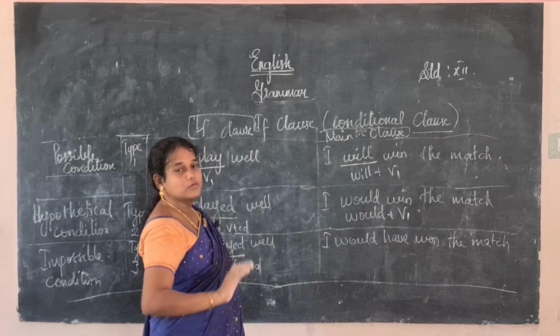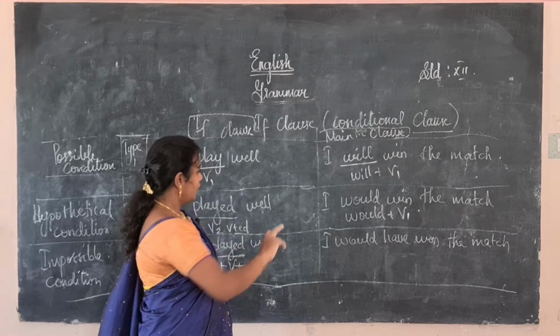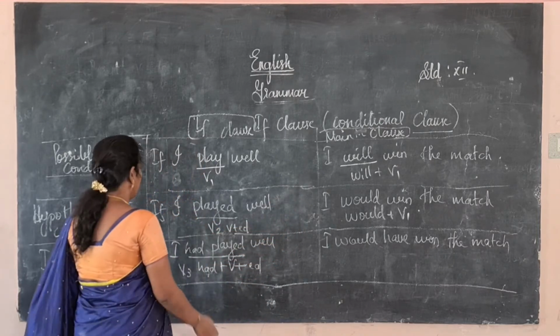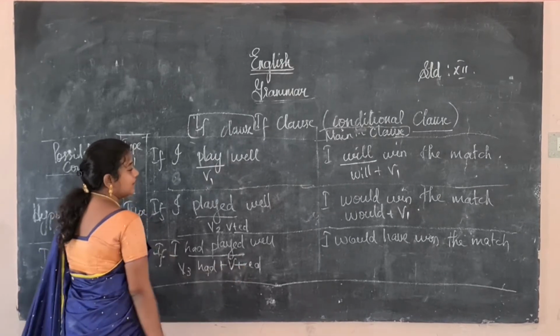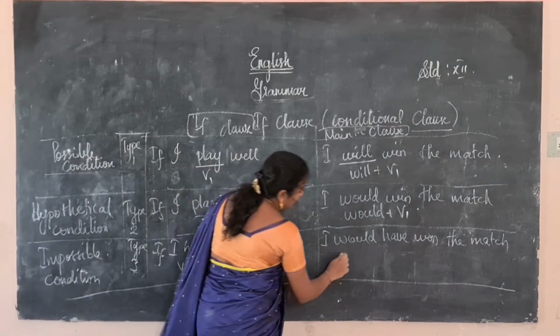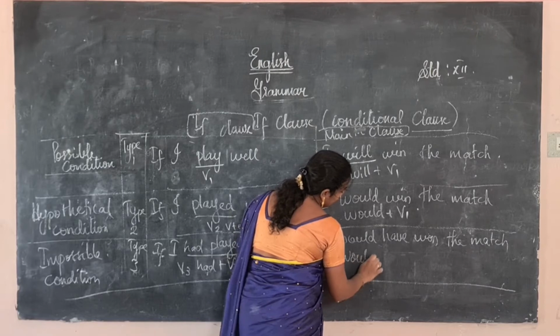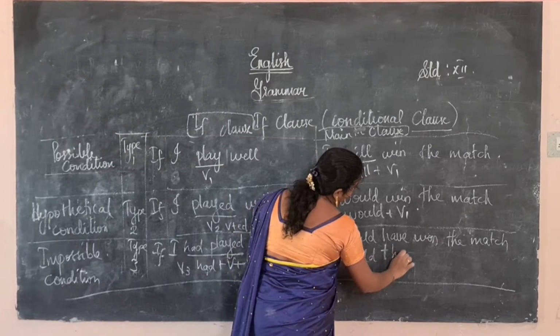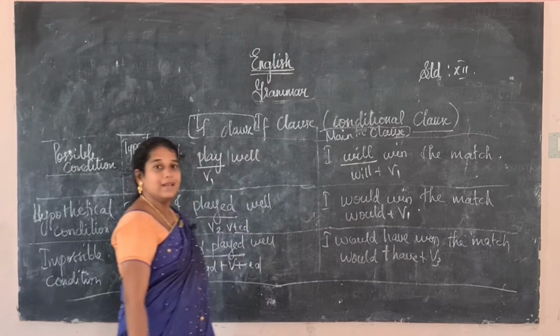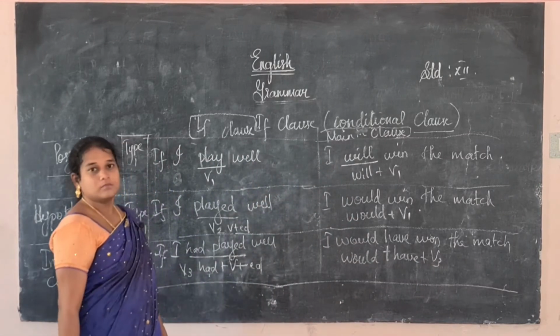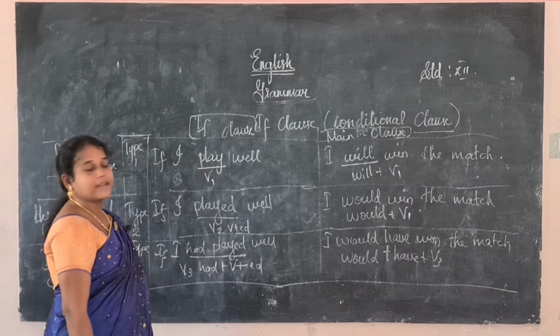So we are using would plus V1. If it is in the form of V3, had plus verb plus ed, then it should be would plus have plus verb in the V3 form. Okay, this is how we have to change.